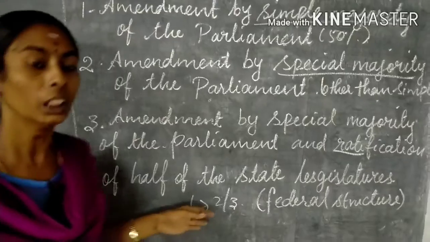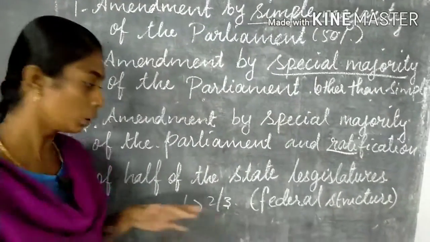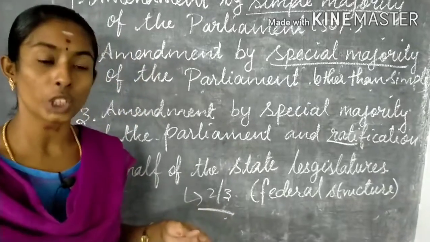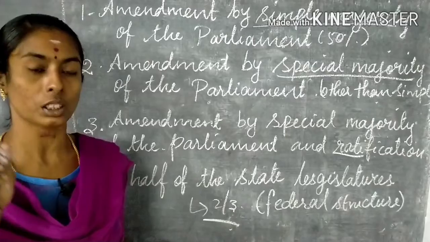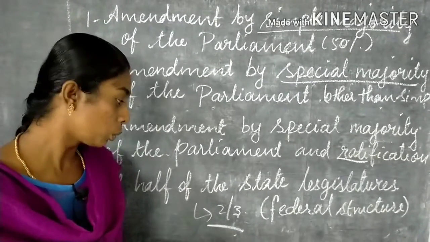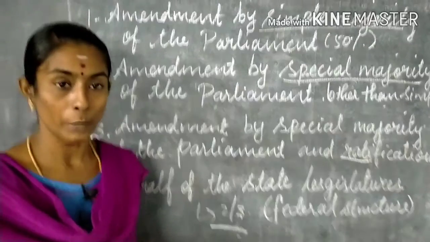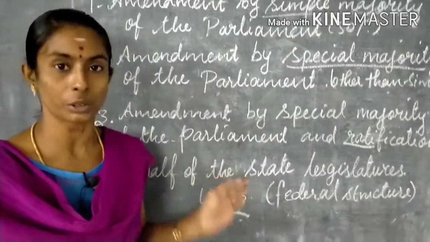It is also nothing but getting a majority of not less than 2/3, in order to make changes in the federal structure. If they want to change the federal structure of the Constitution, they have to get a 2/3 majority of the members present and voting for that amendment of the Constitution.